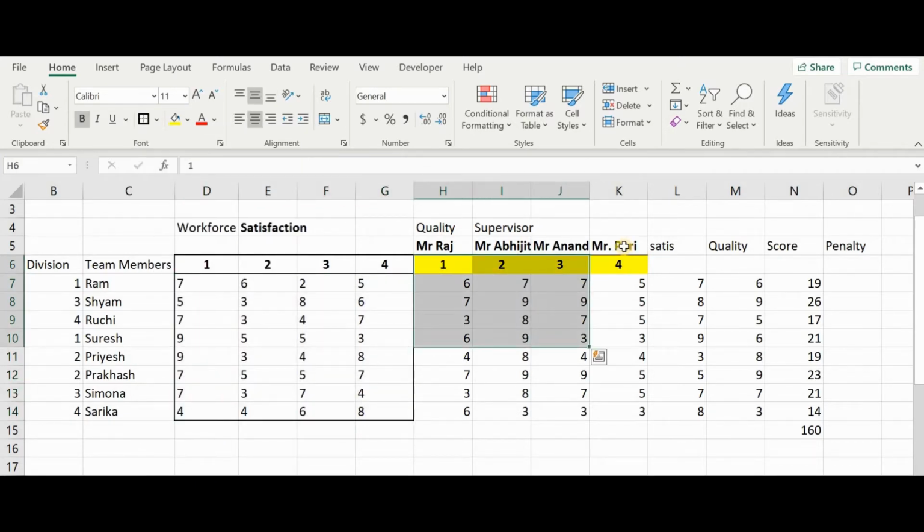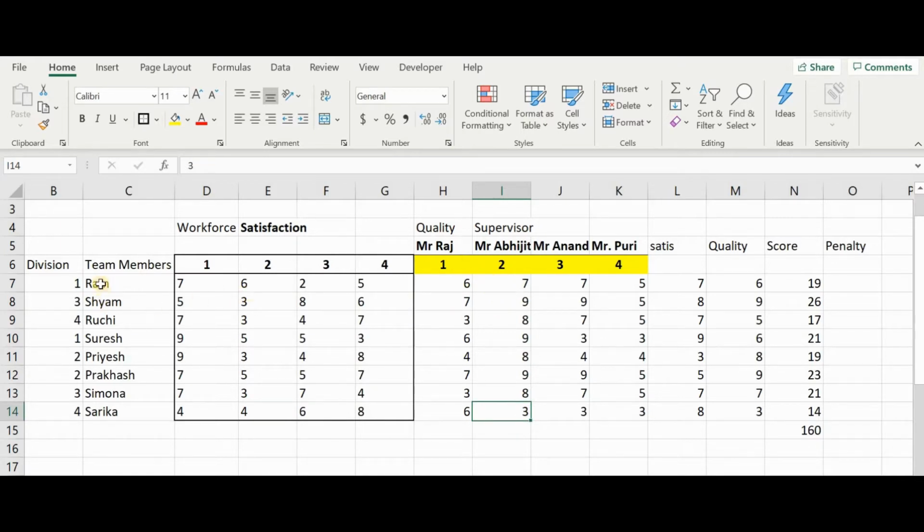Here each project manager has the option to rate all these members to select them. So for example, Mr. Raj has rated Mr. Sham 7 out of 10. And Mr. Raj has rated Ram say 6 out of 10. Similarly, Mr. Abhijit has rated 9 to Mr. Sham, and Mr. Abhijit has rated say 9, 8 to Ruchi, Suresh, etc. He has rated very low for Sarika. So you get the point.